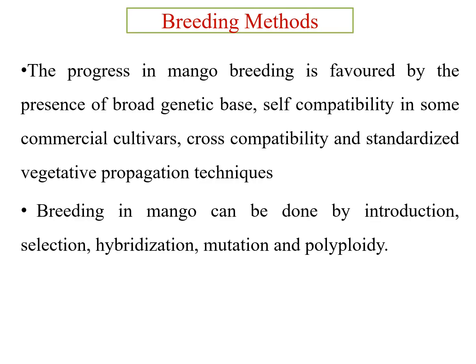Now, breeding methods of mango. The progress in mango breeding is favored by the presence of a broad genetic base, self-compatibility in some commercial cultivars, cross-compatibility, and standardized vegetative propagation techniques. In mango, breeding can be done by introduction, selection, hybridization, mutation, and polyploidy.